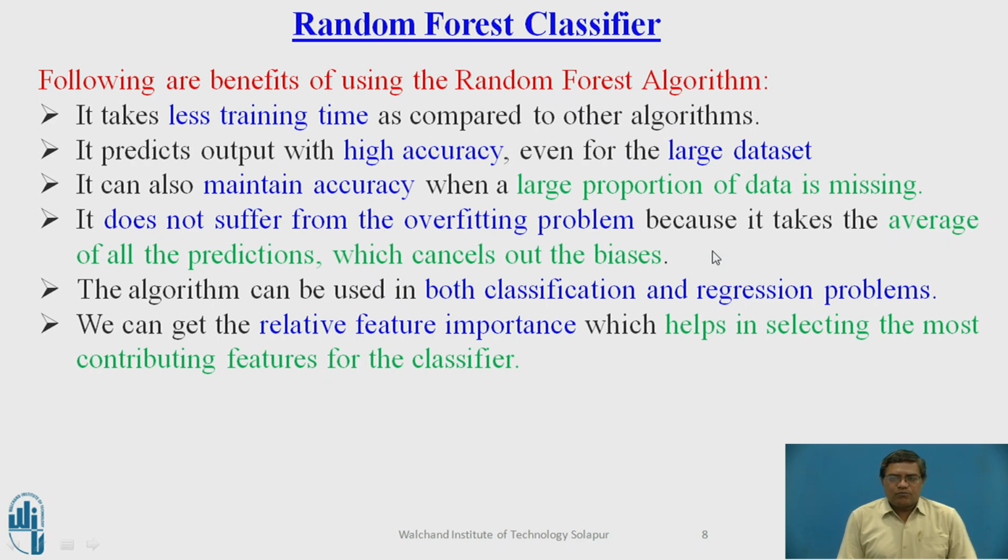Therefore, the overall performance will be improved, and the overfitting problem will be improved by selecting the appropriate number of decision trees. This algorithm is used in both classification as well as regression tasks. We can get the relative feature importance present in the data sets, which feature is more important in the given data set, which helps in selecting the most contributing features for the classifier for making accurate predictions.